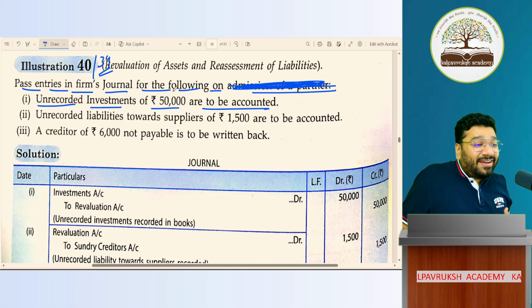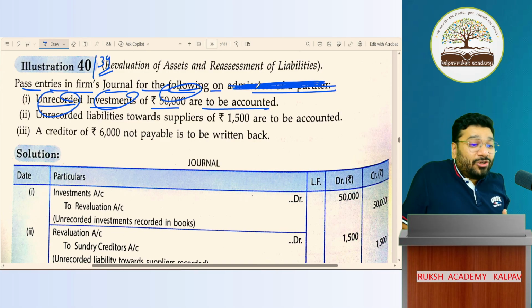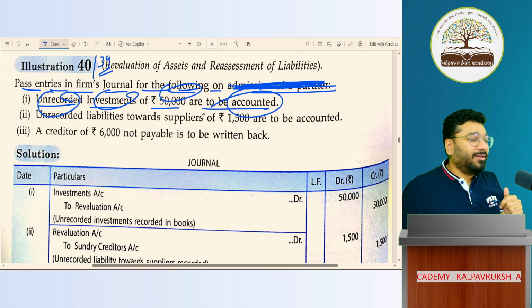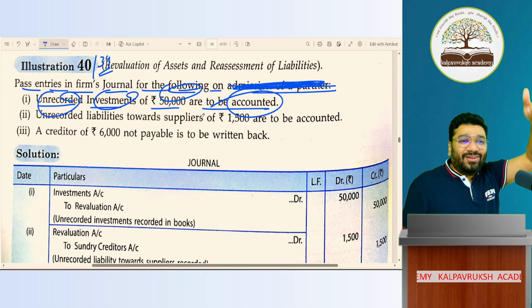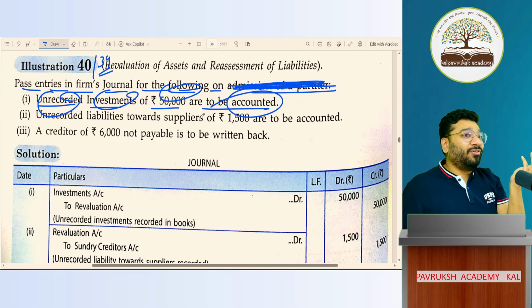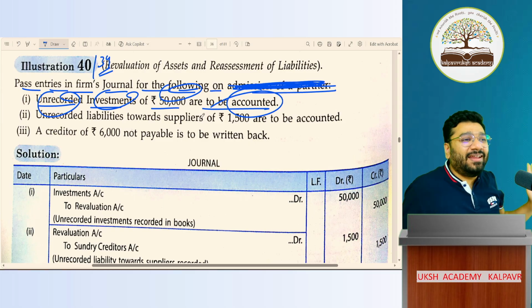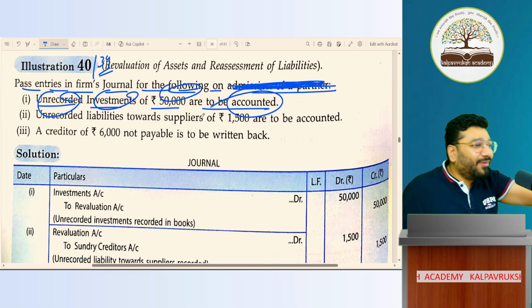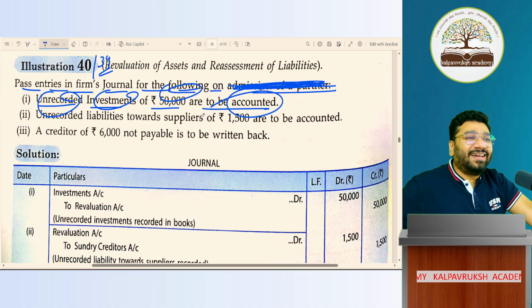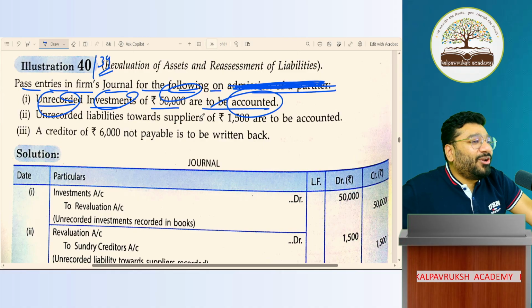Now the feeling is coming for gain. When I read unrecorded investment, 50,000 to be accounted, you said gain, but the feeling never came. Now the feeling came, because somebody's gold became your gold. Gain only, no? Full 1.6 crore, gain.